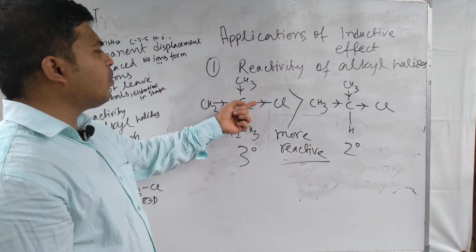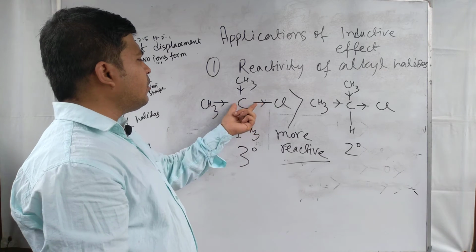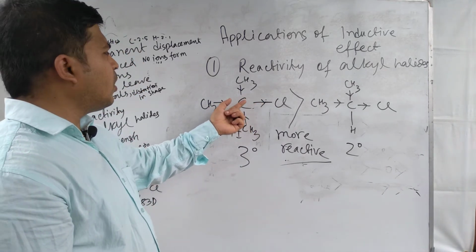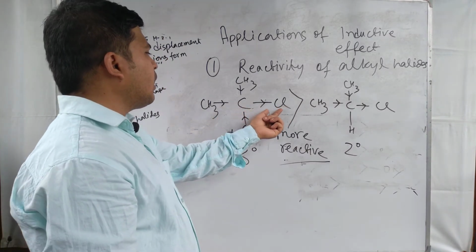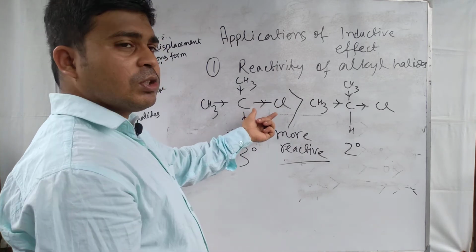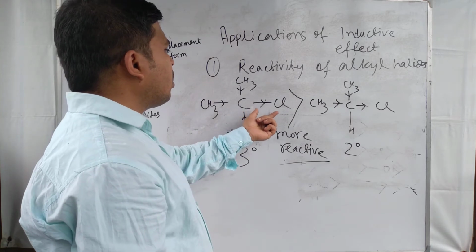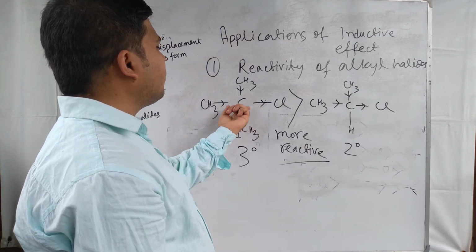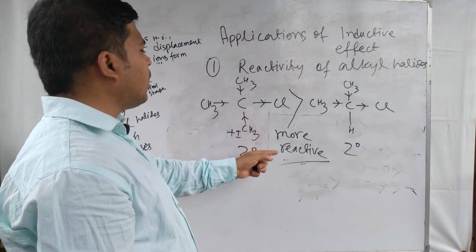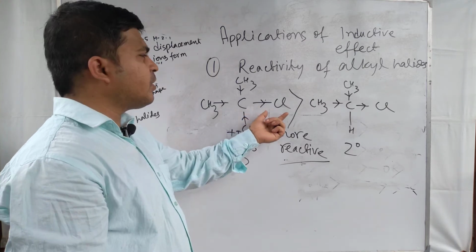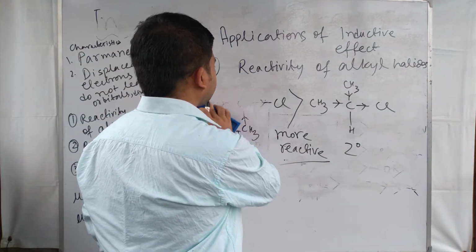Here the +I effect operating groups are present and donating the electron pair, and for this the carbon atom is becoming less positive. At that time, the carbon chlorine bond becomes weaker, because the positive character on this carbon decreases. As a result, the bond becomes weaker and this bond breaks faster. So reactivity of alkyl halide can be explained using the inductive effect.